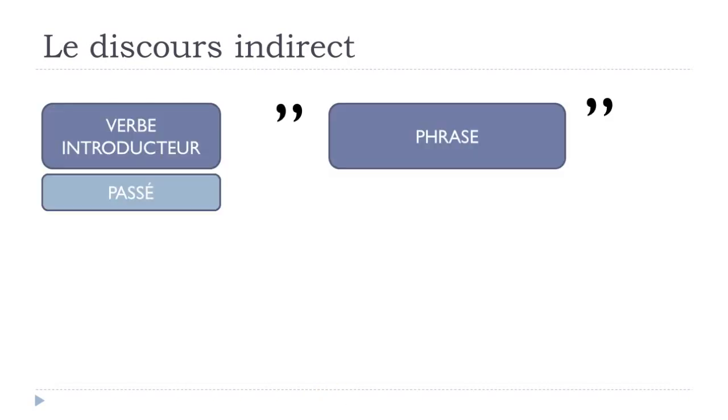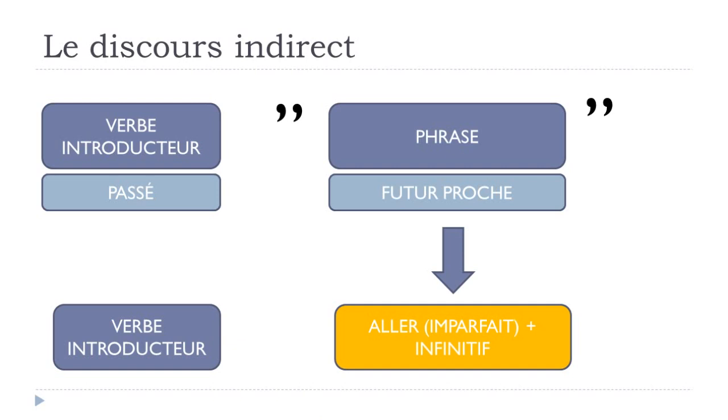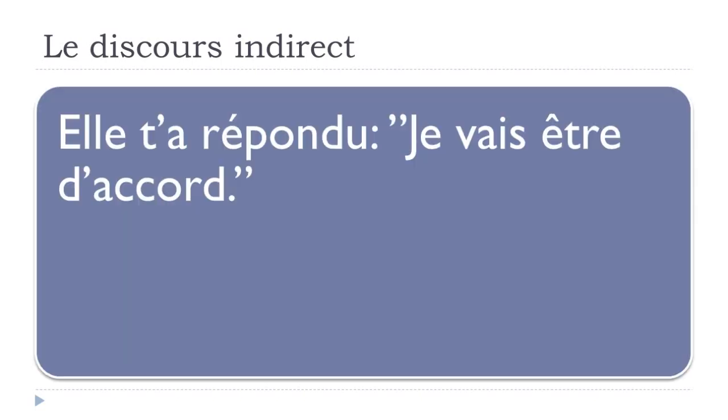So now if we've got the futur proche in the second part, this futur proche will become aller, and it should be at the imparfait form plus l'infinitif. And so, elle t'a répondu, je vais être d'accord. So keep in mind that when we talk about this futur proche, well, it's aller anyway, but in that case, it's at the present form. Je vais, I am going to be, okay, je vais être, we want to make the liaison, je vais être, so I am going to be, and in that case, as I said, it's the present form.